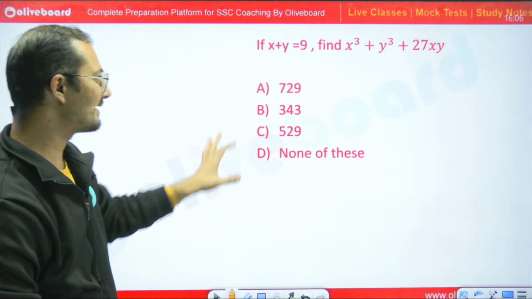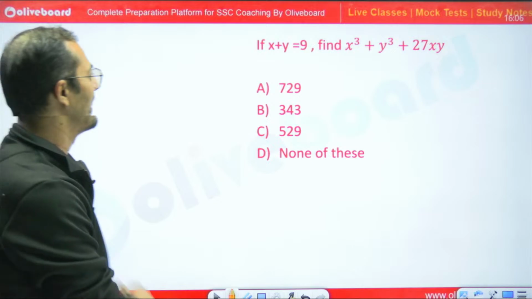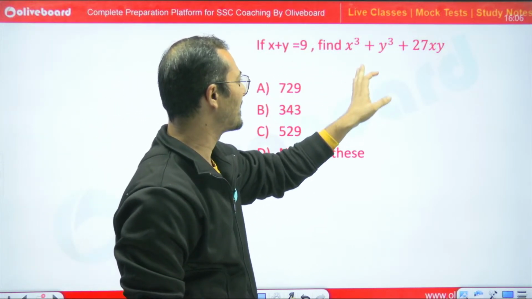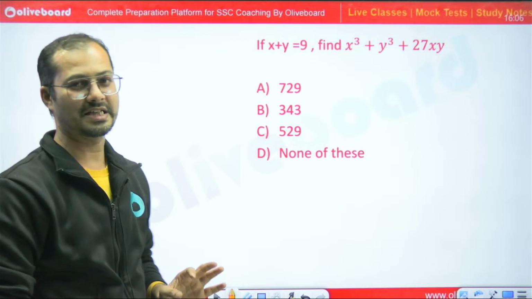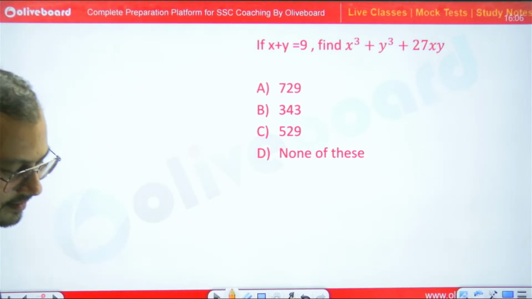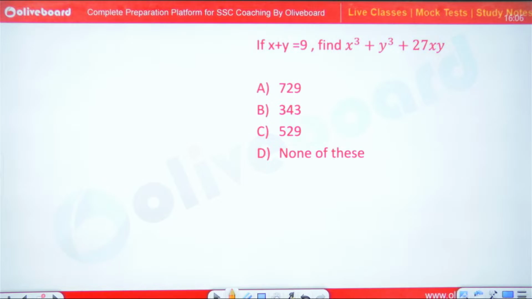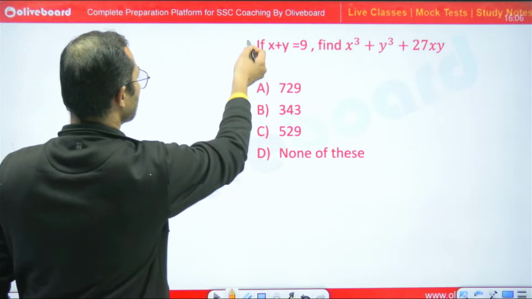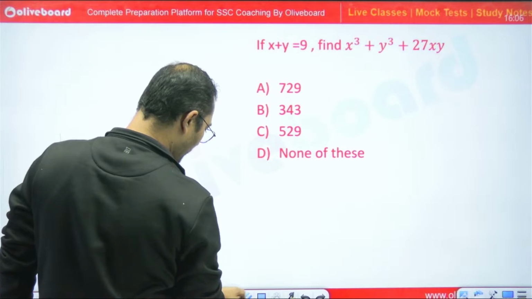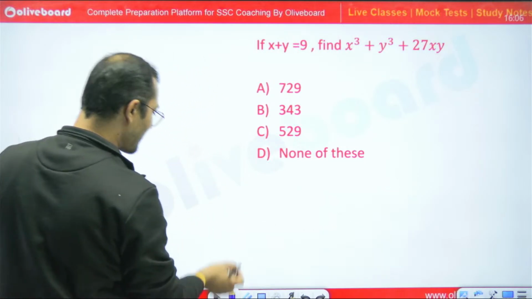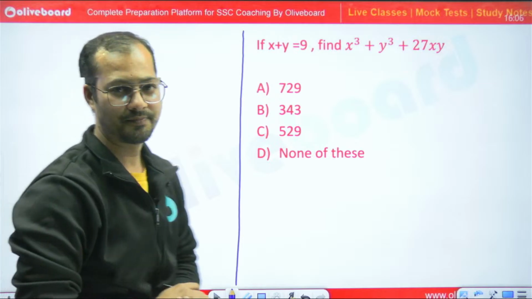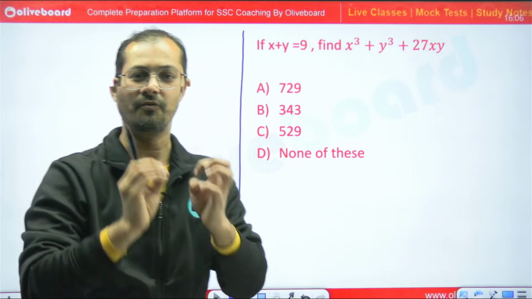The first question is on your screen. Please tell me the answer. If x plus y is equal to 9, find x cube plus y cube plus 27xy. Tell me everyone, what would be the answer? First of all, I'm going to tell you both ways, the basic approach as well as the exam approach. Today we will learn the value putting approach.